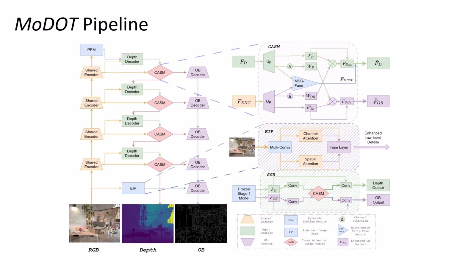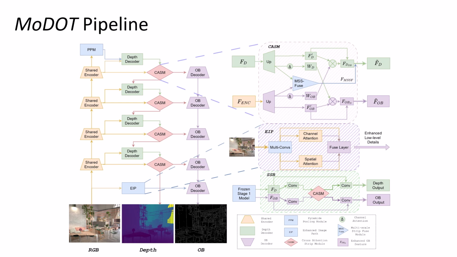The hierarchical features extracted by the shared encoder are fed separately into the depth decoder and the OB decoder. The proposed CASM is composed of two components and is designed to pay more attention to depth. First, it uses cross-channel attention to enhance OB-aware depth feature channels and depth-aware OB feature channels. Second, it employs a multi-scale strip convolution layer to deeply fuse depth and OB features, enlarging the receptive field for depth while capturing the orthogonal, elongated structure of occlusion boundaries. Overall, CASM facilitates cross-task communication between the encoder and both decoders.